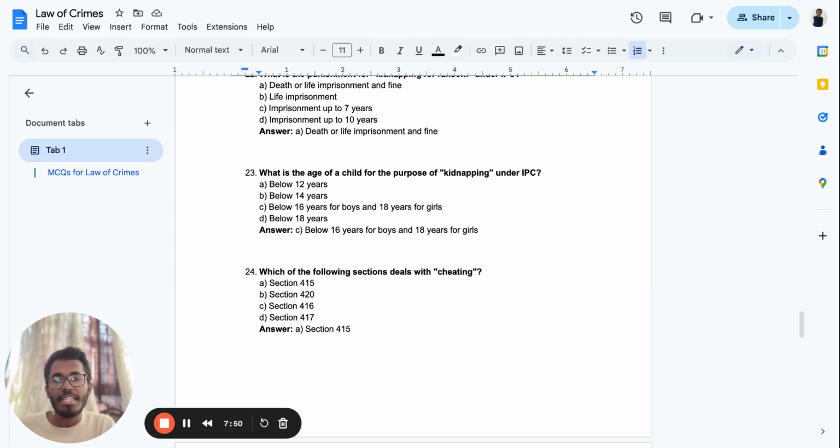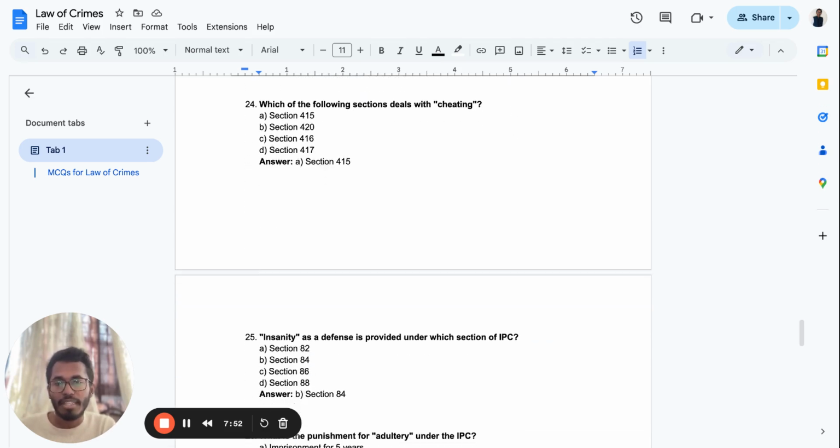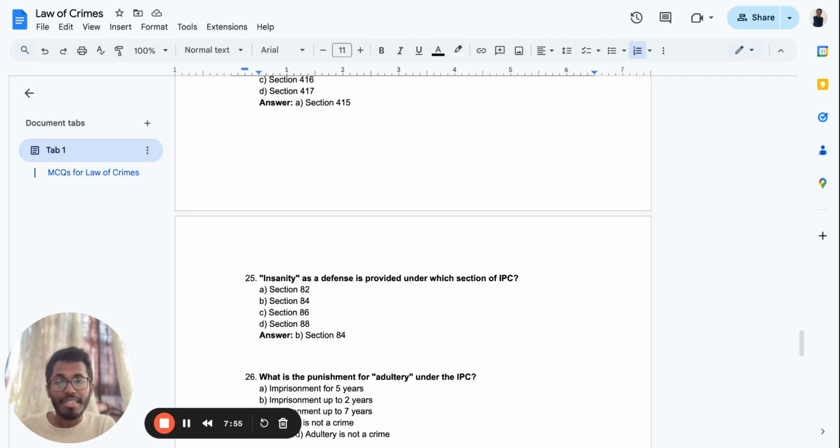24th question: Which of the following sections deals with cheating? Section 415. Okay, all right. 25th question: Insanity as a defense is provided under which section of the IPC? Insanity as a defense is provided under Section 84 of the IPC.